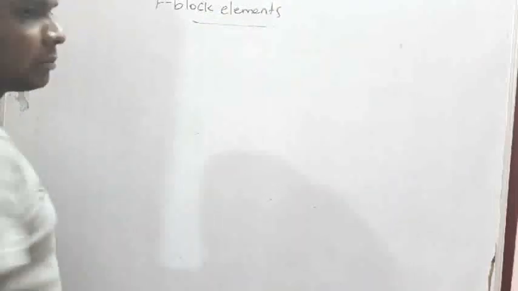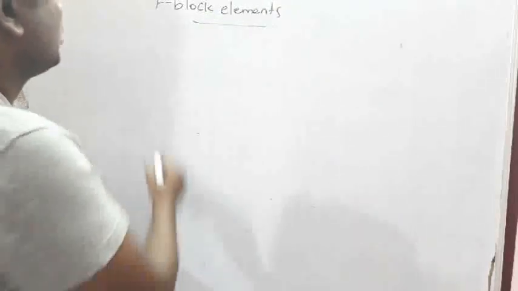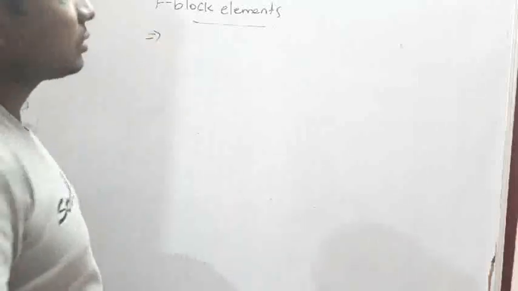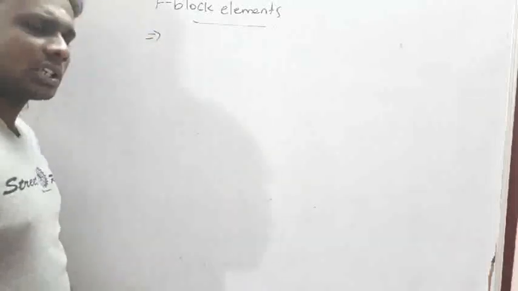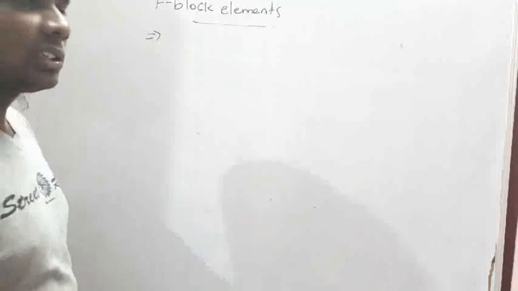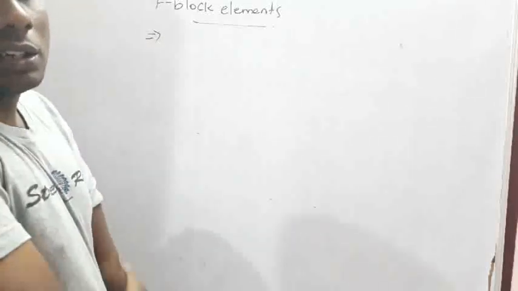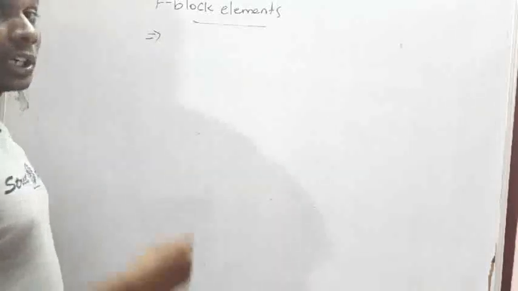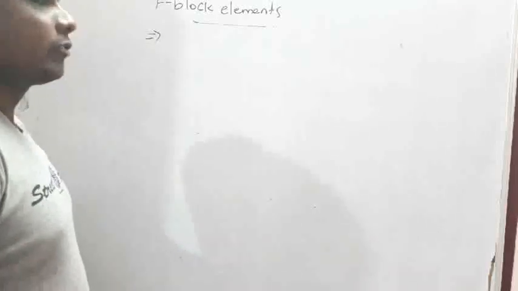So F block elements. Let us see the general electronic configuration. F block elements means the last electron is filling in the F subshell, that is called F block elements.